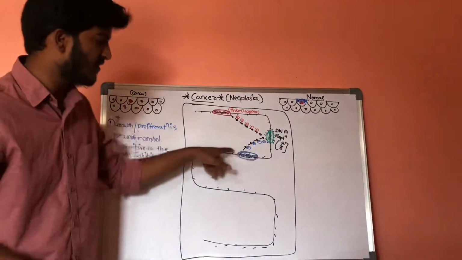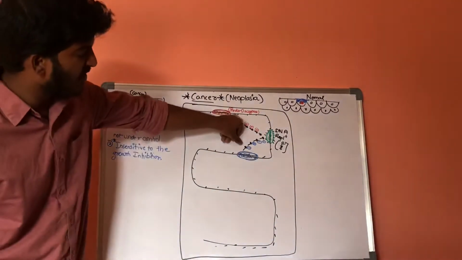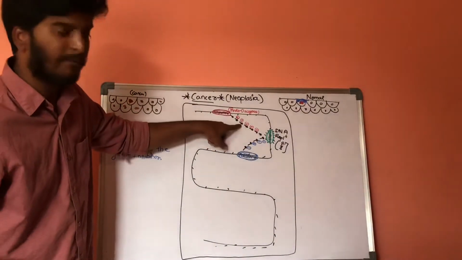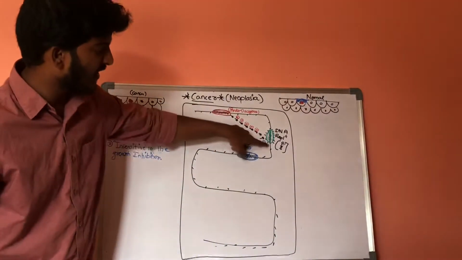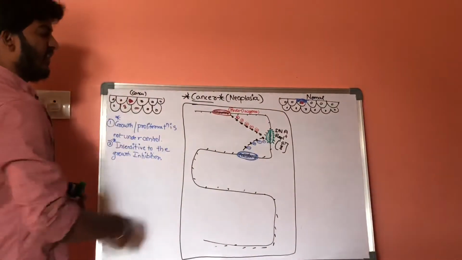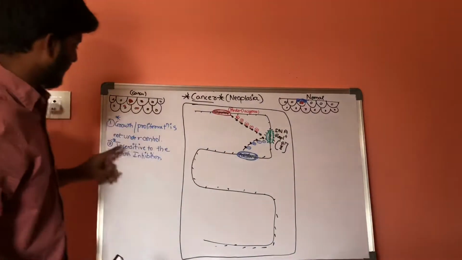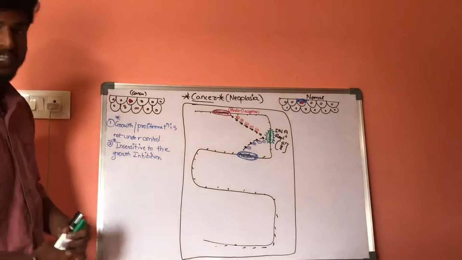Whenever the function of these genes is increased, it stimulates more negative effect. As a result, the negative effect is more than the positive effect, and the DNA replication will be stopped. That is, it is insensitive to the growth inhibition.